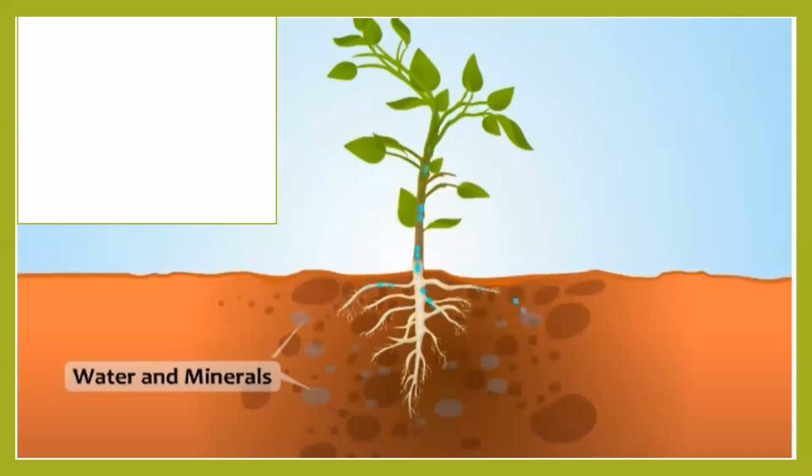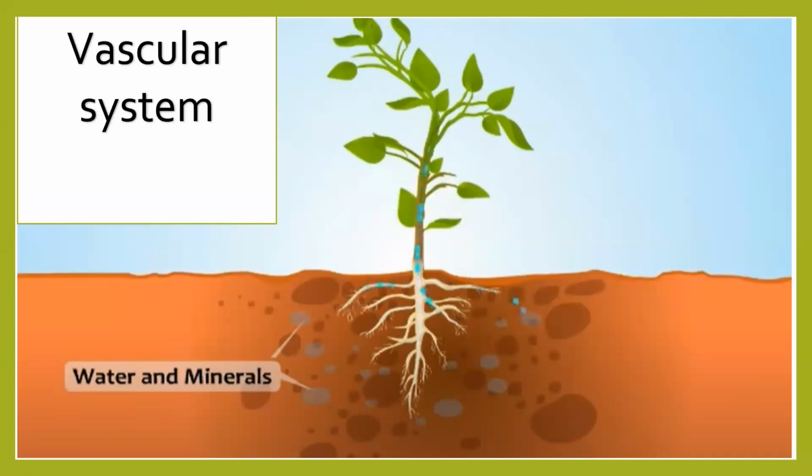Okay. Now, I was saying that when a plant needs to absorb nutrition, minerals, and water from the soil, and to carry food from one part to another part of the plant, it requires a very important, or I can say specialized, type of cells. And these cells form an entire system, which has a simple name: vascular system.